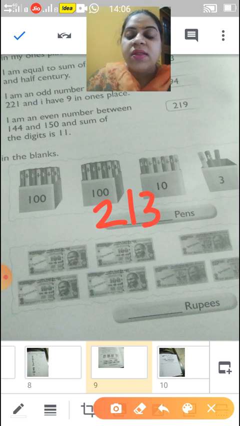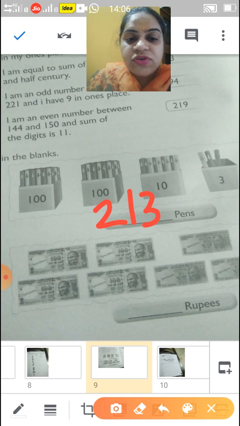Fill in the blanks. In this you have to add. They have given you an expanded form. So 100 plus 100 plus 10 plus 3. So children, that is 213. Okay children. Next. Now you can have a look.